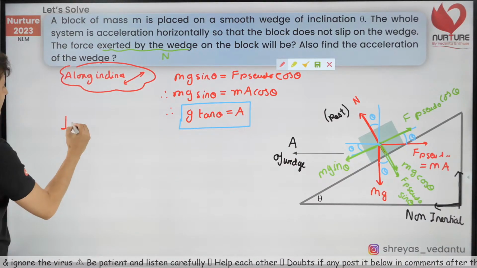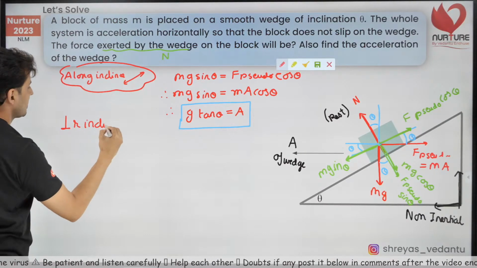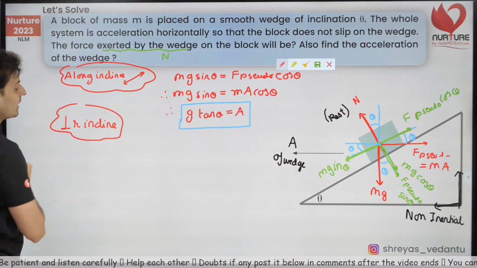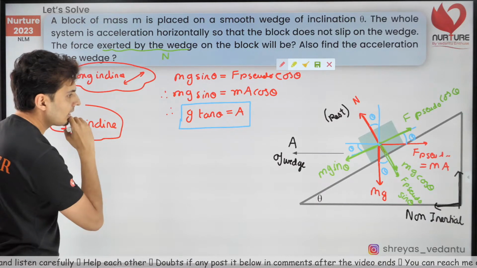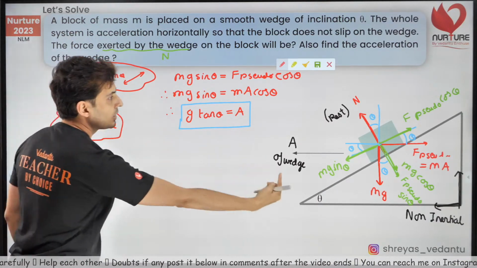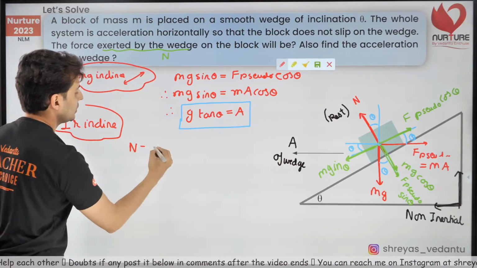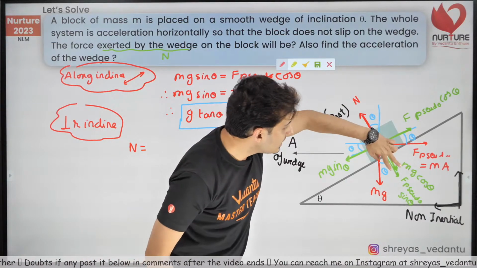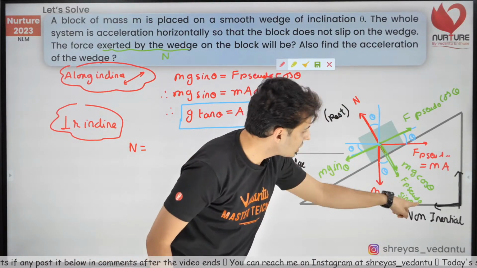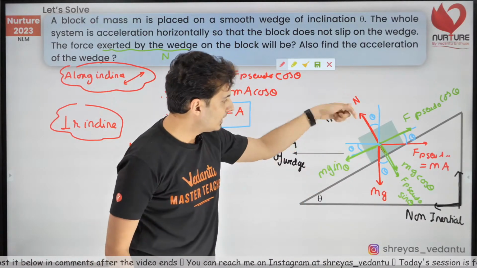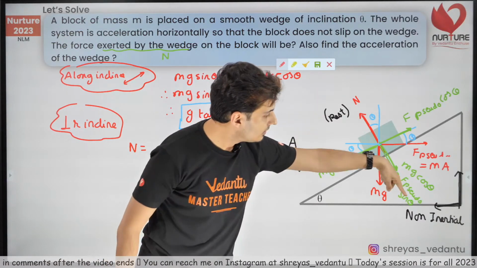Along the perpendicular to the incline. Perpendicular to the incline, what can I say? Perpendicular to the incline means the normal force should be balanced by these two forces down there, mg cos theta and the pseudo force. Do you see that? Normal will be balanced by these forces.